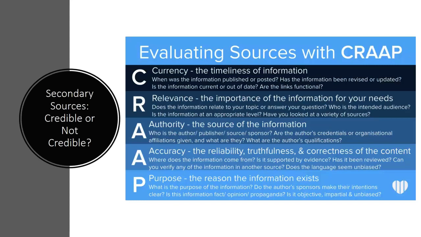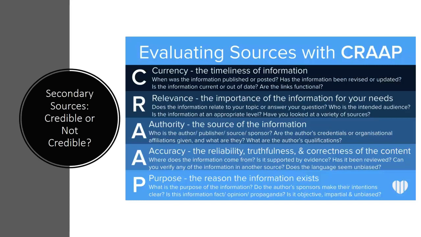And finally, check the purpose of the source. Why is this information being produced? Are they trying to inform you or persuade you? Have they made their intentions clear? Are they acknowledging any biases they have? Or is this information just an opinion, or worse yet, propaganda? Is it objective, impartial, and unbiased, or do they have ulterior motives? Never use a source that is not proven credible.